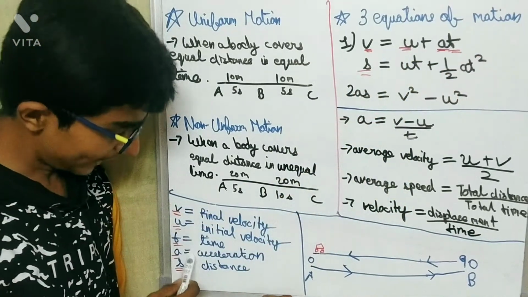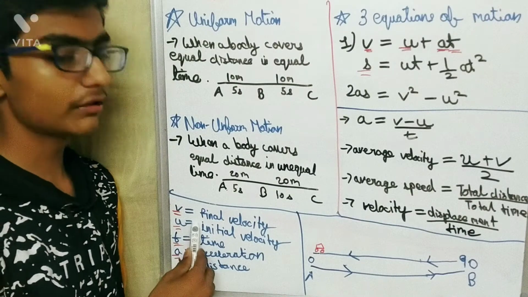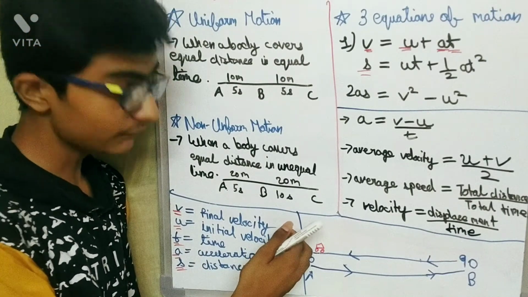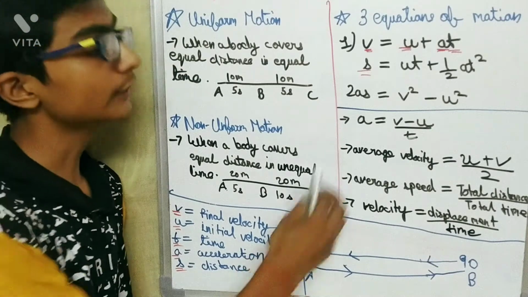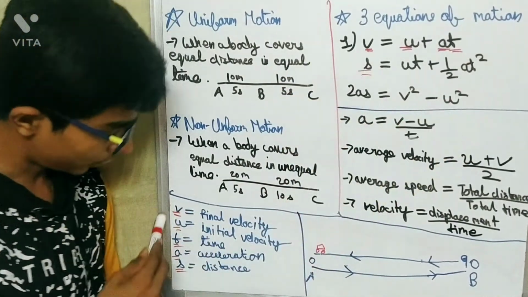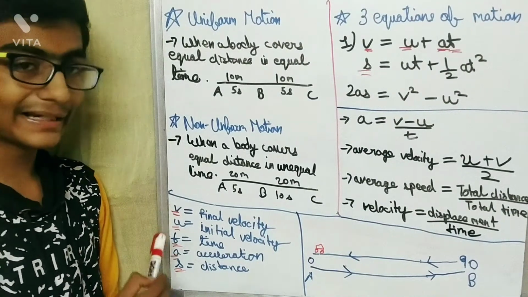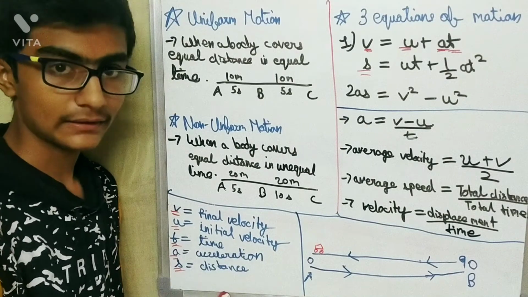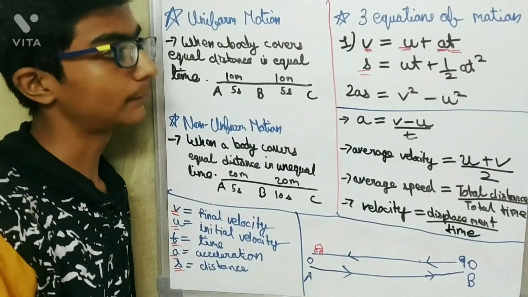And if you have to find acceleration, time, initial velocity or final velocity, any one of these from the four, then you can use the first formula. So the first formula is for V, u, t and a, and the other two formulas are for all five. So I hope you understood what I am talking about.